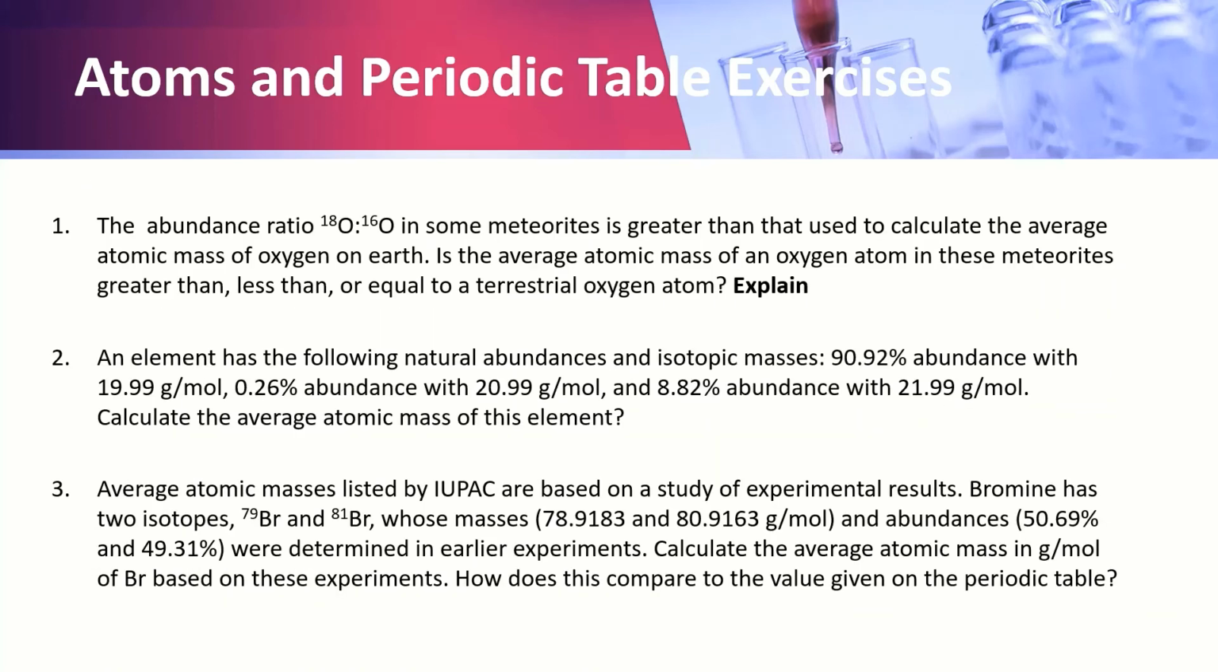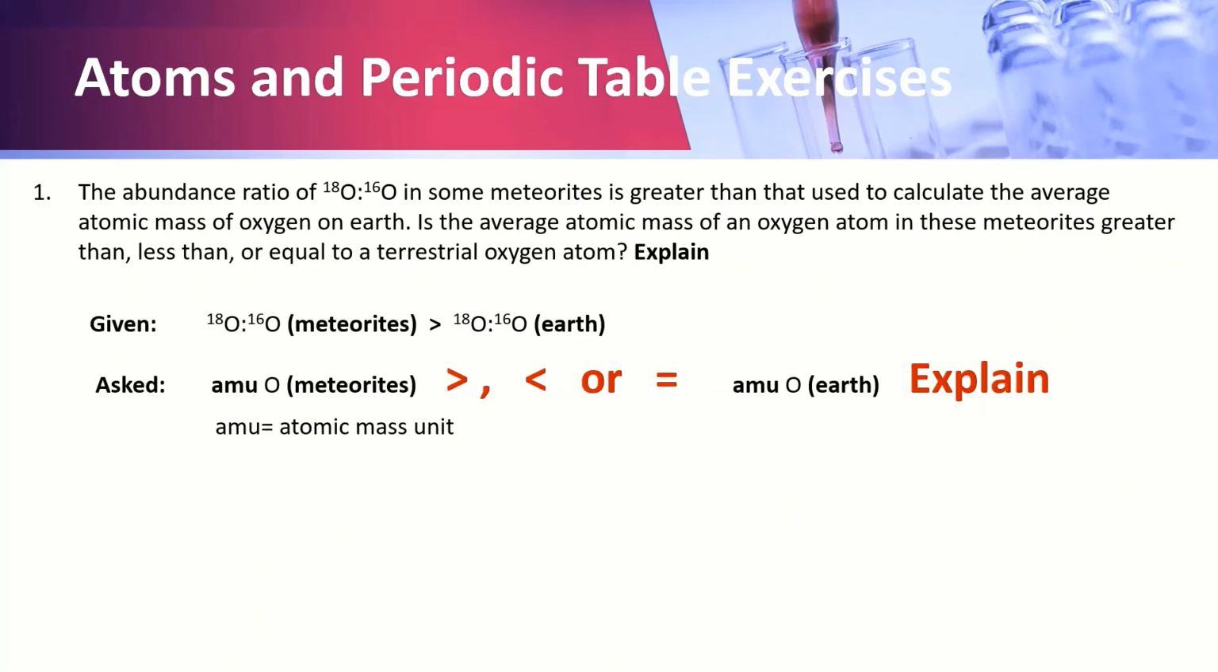For the last exercise, let's do some problem solving. For the first problem, the abundance ratio of oxygen 18 to oxygen 16 in some meteorites is greater than that used to calculate the average atomic mass of oxygen on Earth. Is the average atomic mass of an oxygen atom in these meteorites greater than, less than, or equal to a terrestrial oxygen atom? Explain.